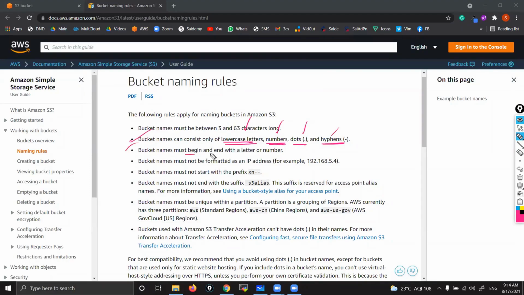Bucket names must begin and end with a letter or number. You can use all four, but the beginning and ending of the name should be either letters or numbers. You can't use dots and hyphens at the beginning and ending. In between, you can use them, but beginning and ending must be either letters or numbers. Bucket names must not be formatted as an IP address. That means you can give numbers, but it doesn't mean that you are giving it like an IP address. That is not allowed.